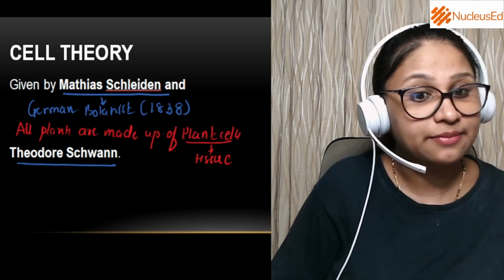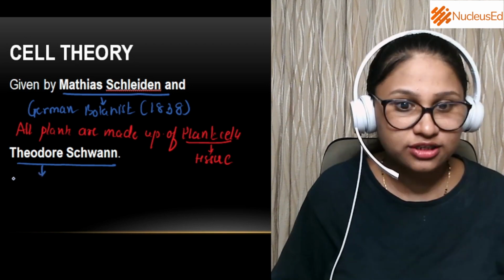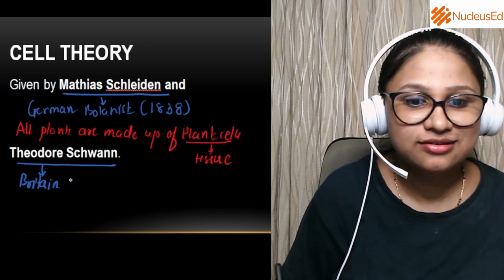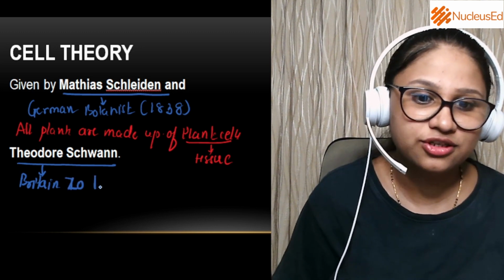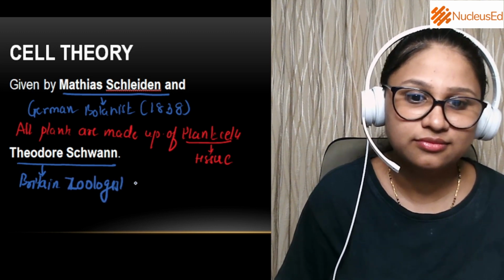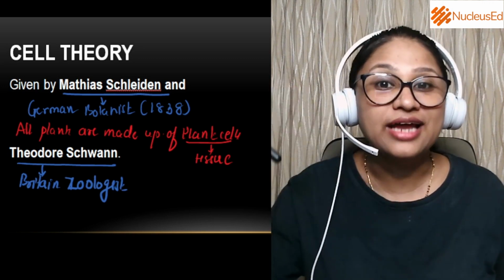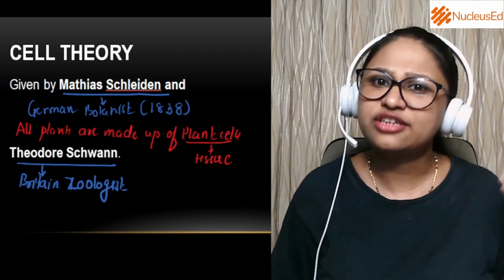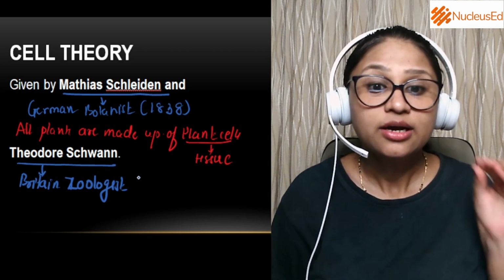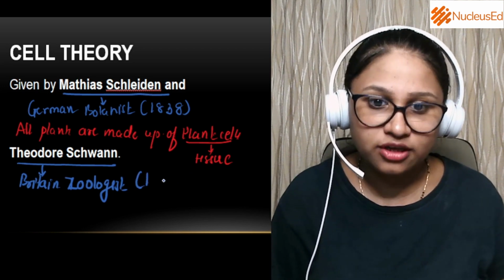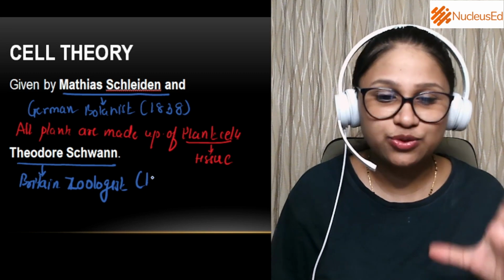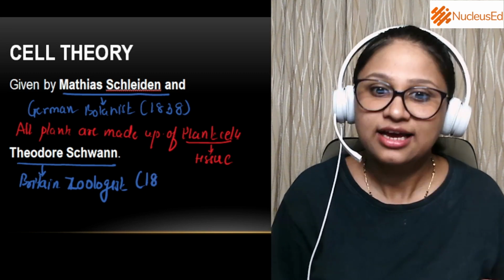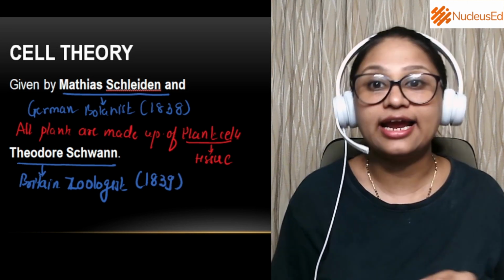Then approximately at the same time, that is in the year 1839, there was one more scientist named Theodor Schwann. He was a British zoologist. A botanist is a person who studies plants, and a zoologist is a person who studies animals. So Theodor Schwann was a British zoologist who was working on different cells, and he came up with his observations in 1839.